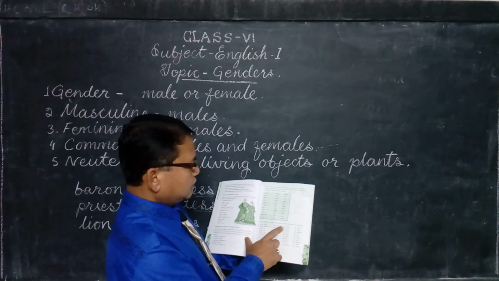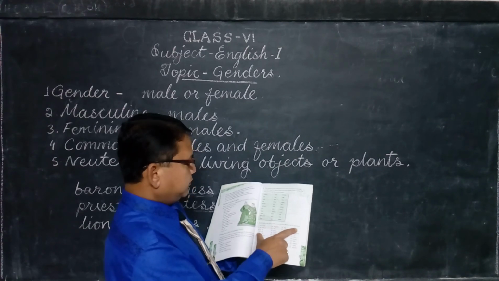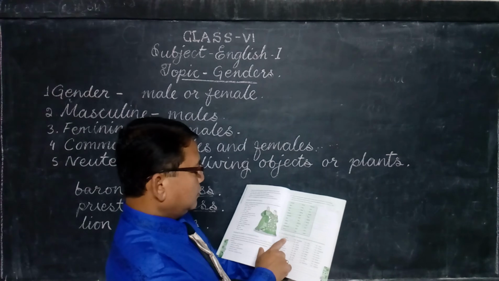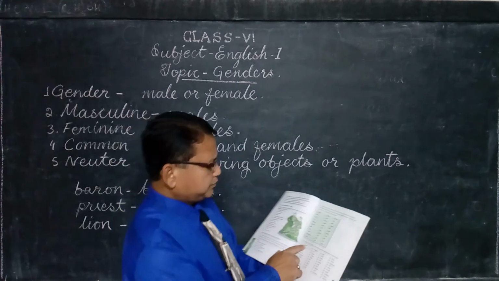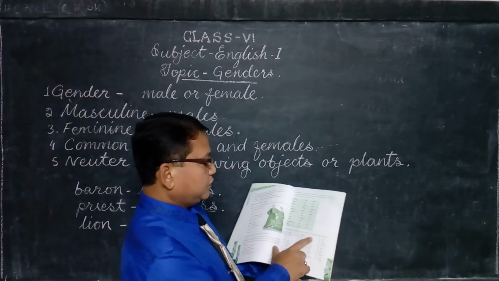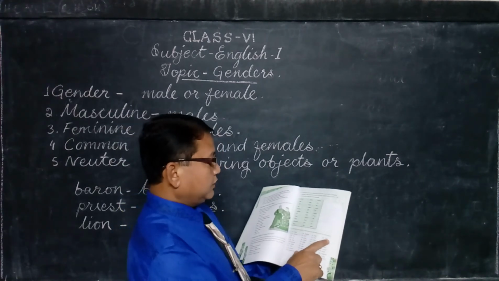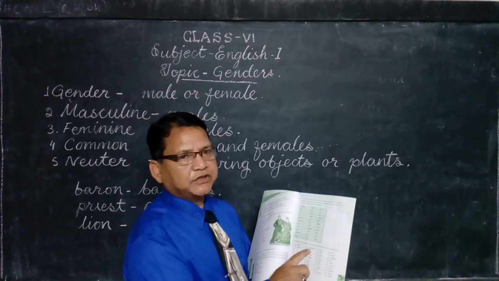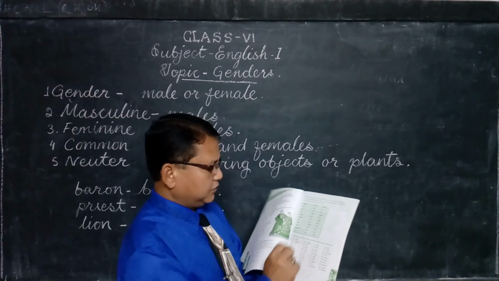monk, daughter, dog, hare. Now you see, monk is common, dog is common, hare is also common. But daughter is feminine. So daughter is not matching, you have to insert it.